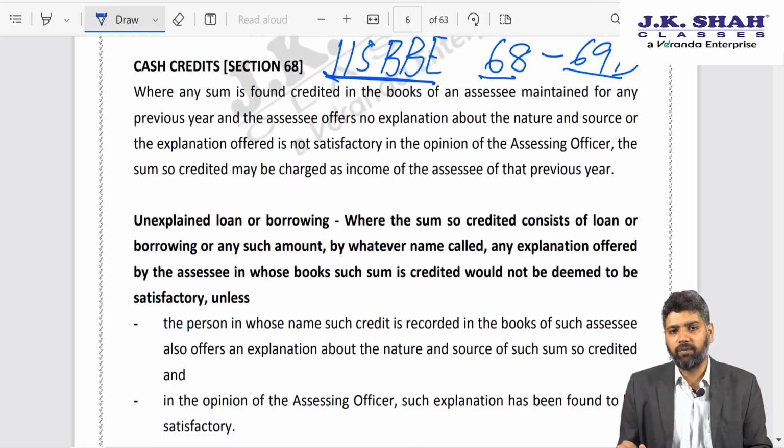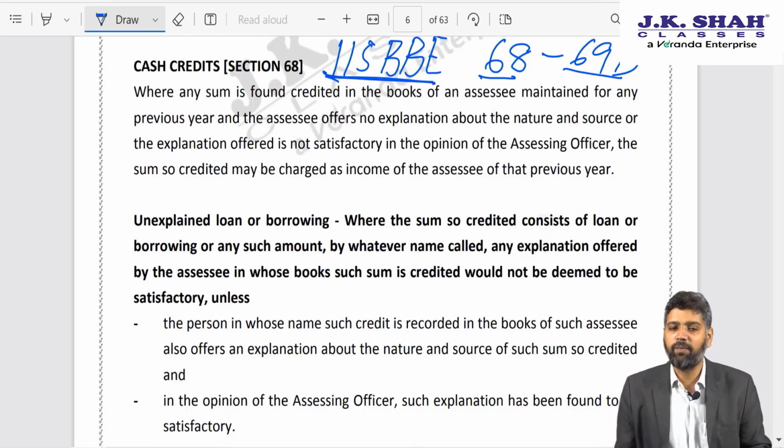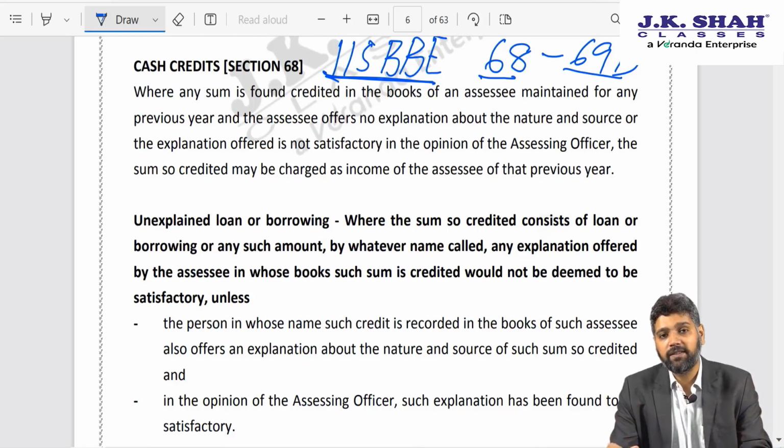Let me give you an example. Let us say in my bank account, some distant relative suddenly transfers 1 crore rupees as gift. Maybe gift on the occasion of marriage, or gift on my birthday, or gift on any occasion. That person has transferred 1 crore. Naturally, the tax authority is going to ask me, who is this generous person who has gifted you 1 crore rupees, and where does this person stay?